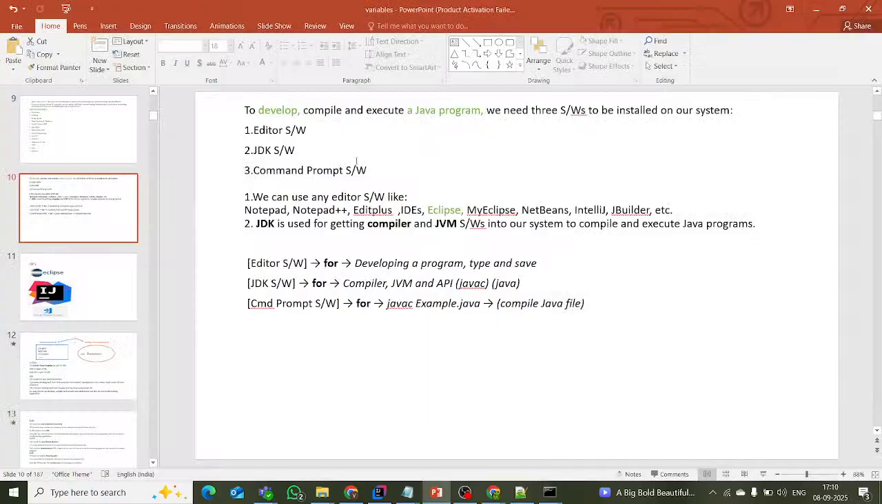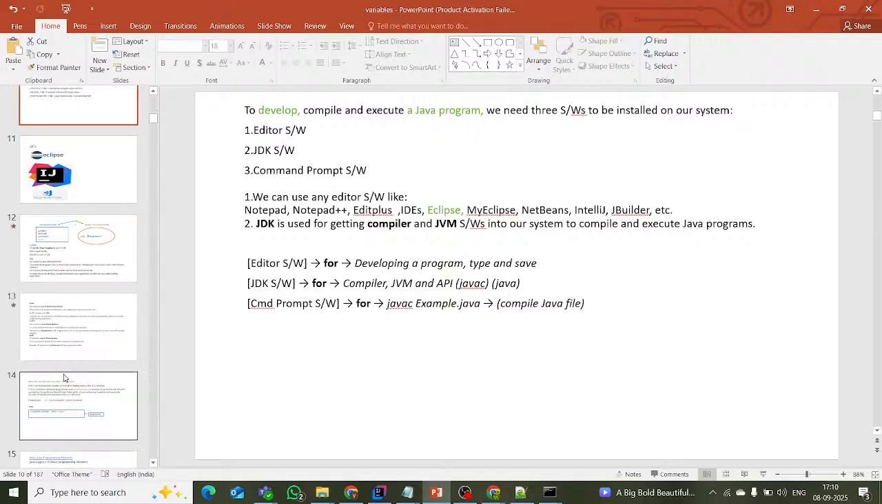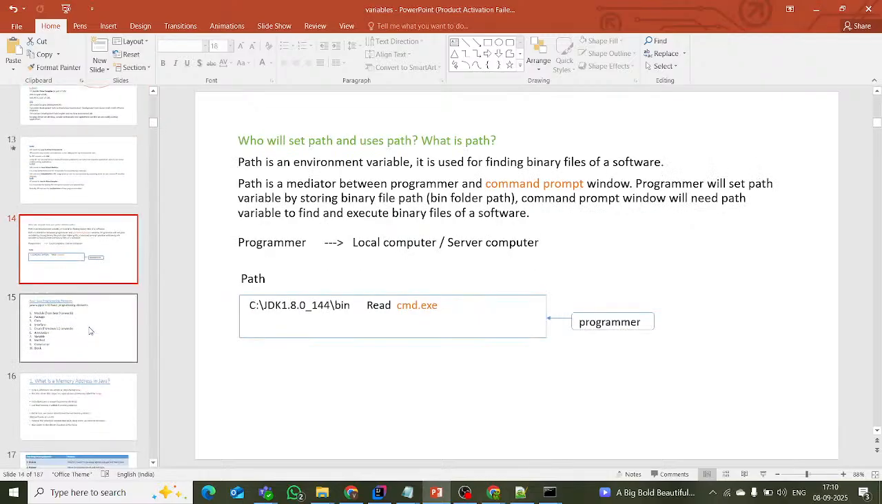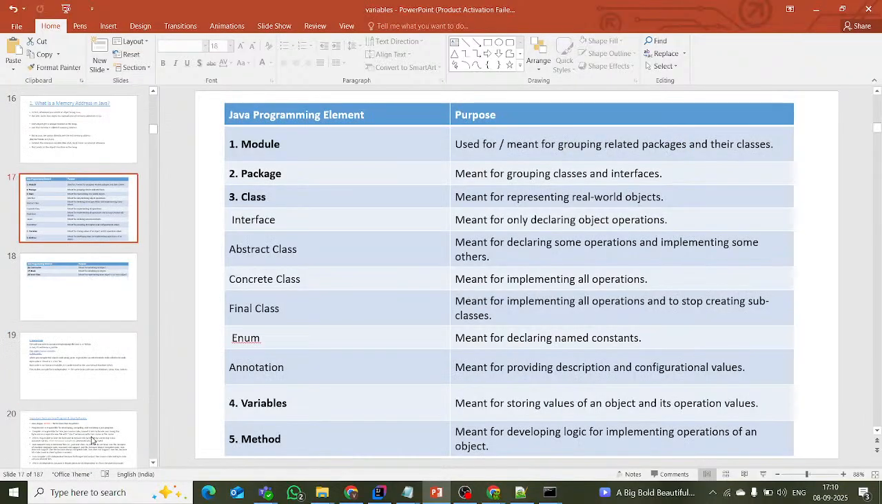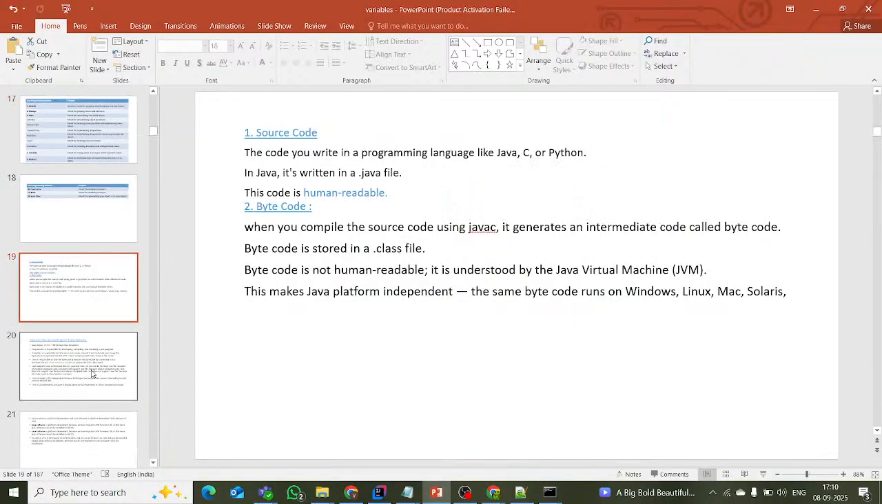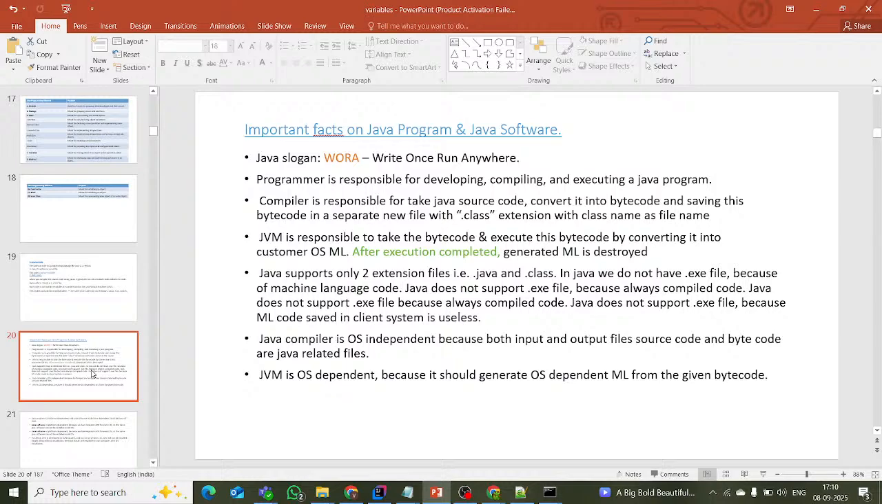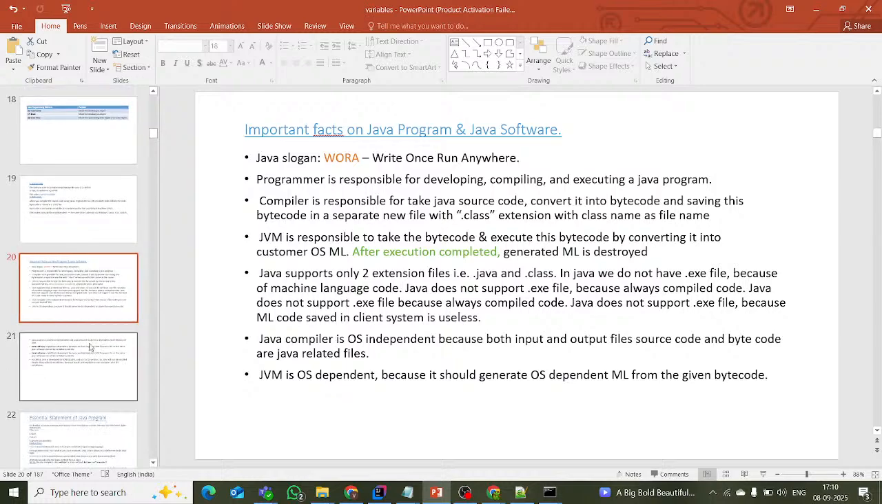Clear? This is how we have to develop things, nothing but code, and this is the path setting. Okay. These are all we can discuss. What is source code, byte code? Importance. Okay. We will discuss all this tomorrow.